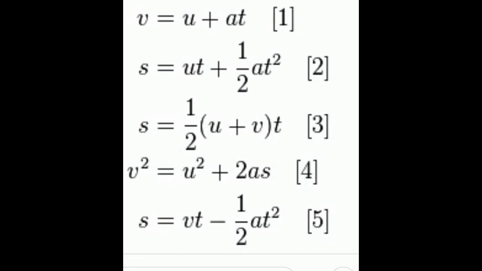Here, some equations are given. These are called kinematic equations. First, v = u + at, the velocity equation. s = ut + ½at², this is the displacement equation. Next, v² = u² + 2as, it is timeless. s = (u + v)t/2, so it is average displacement. These kinematic equations are valid only if the motion is in a straight line with constant acceleration.